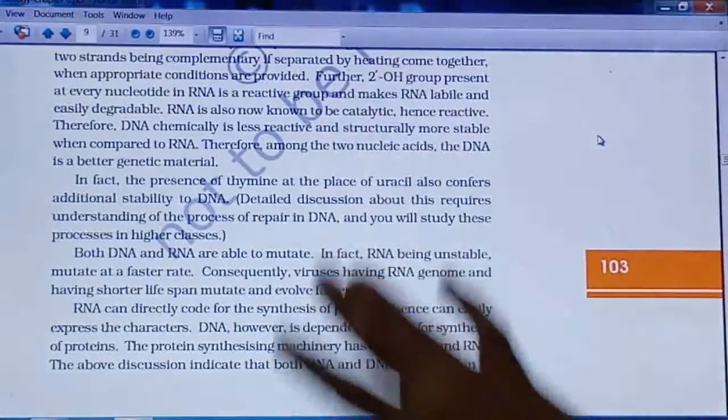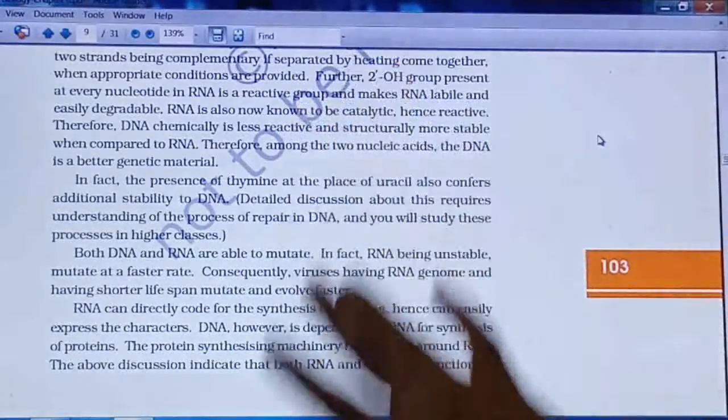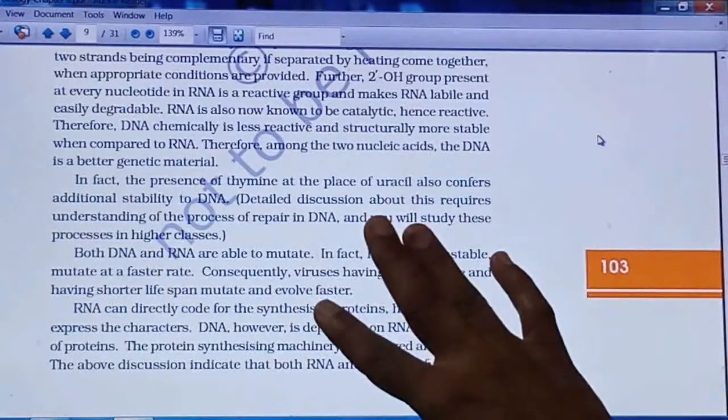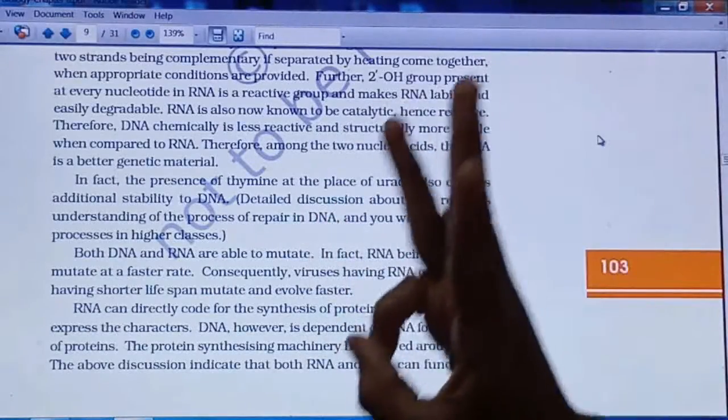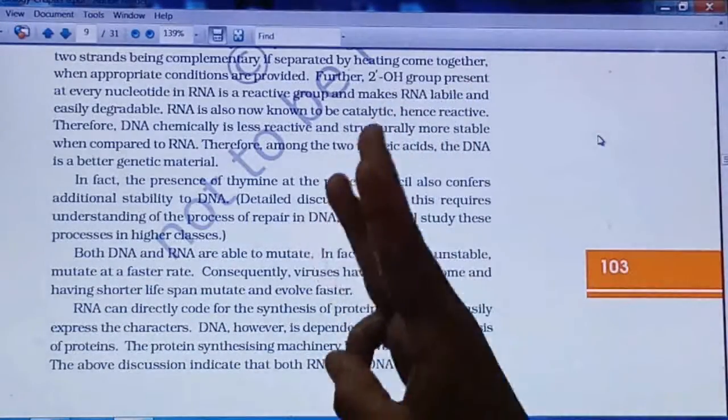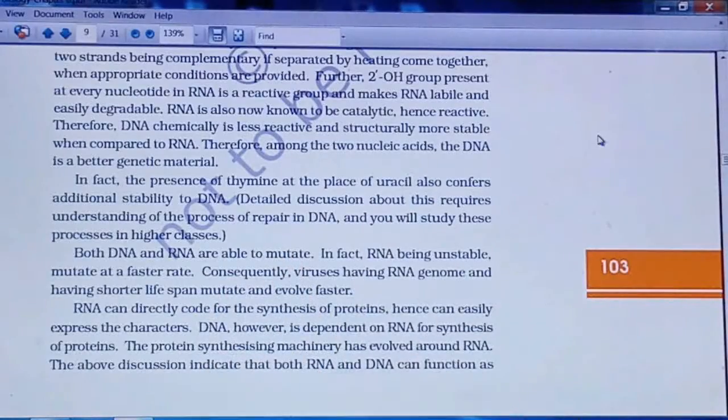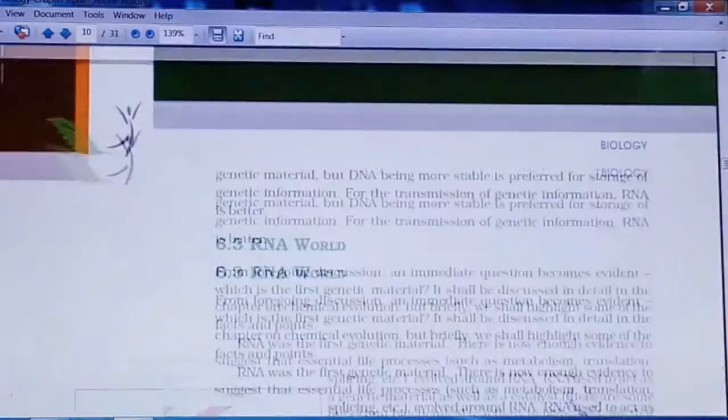So in that comparison between DNA and RNA, it is given in this paragraph. Based on these 3 or 4 points, if you write, then a 3 marks question will be asked. Which genetic material is better, DNA or RNA? Like that, the question will be asked.